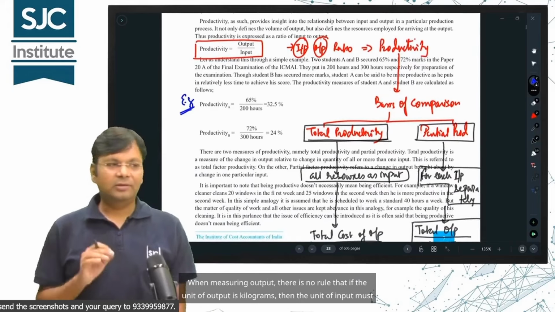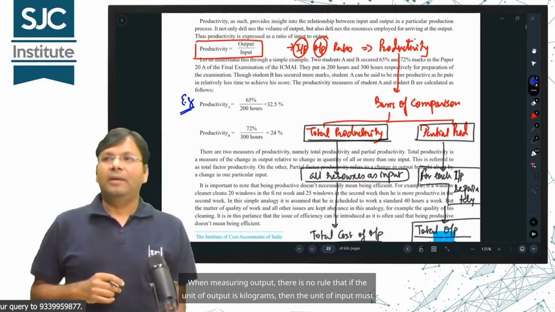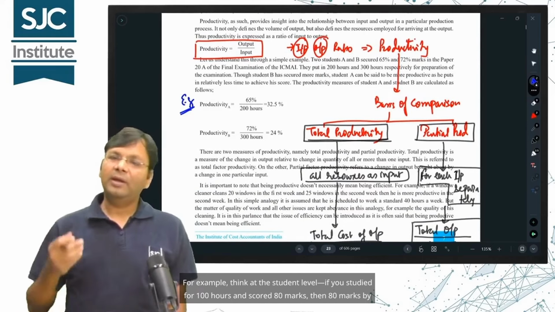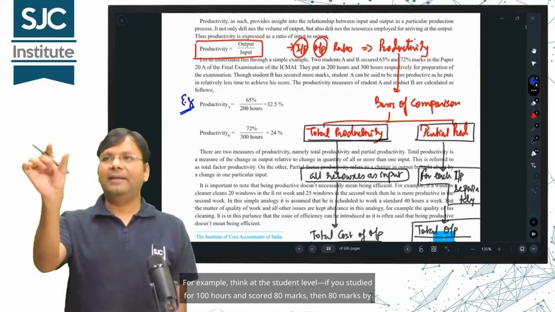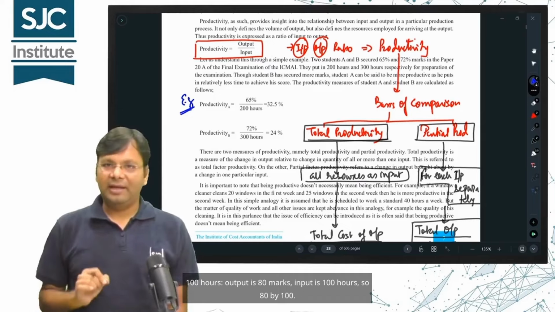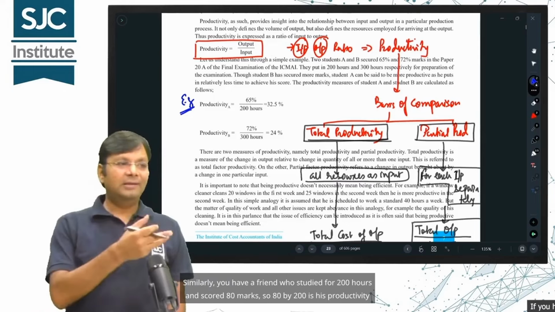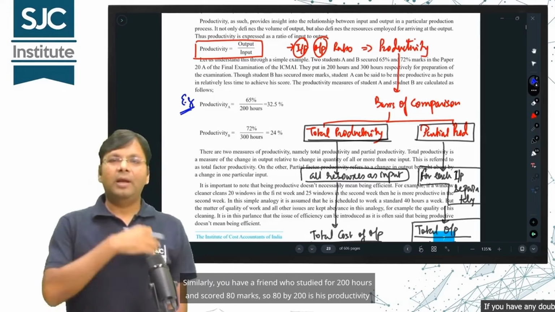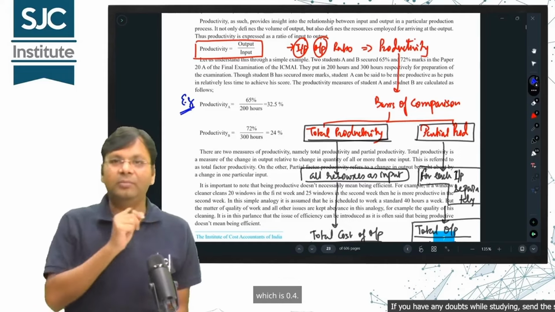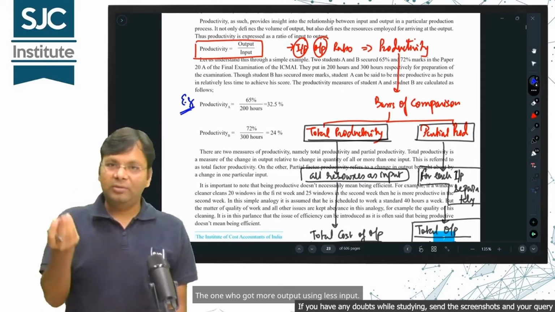When measuring output, there is no rule that if the unit of output is kilograms, then the unit of input must also be kilograms. For example, think at the student level, if you studied for 100 hours and scored 80 marks, then output is 80 marks, input is 100 hours, so 80 by 100. What is your productivity? 0.8. Similarly, you have a friend who studied for 200 hours and scored 80 marks, so 80 by 200 is his productivity, which is 0.4. So whose productivity is higher? The one who got more output using less input.